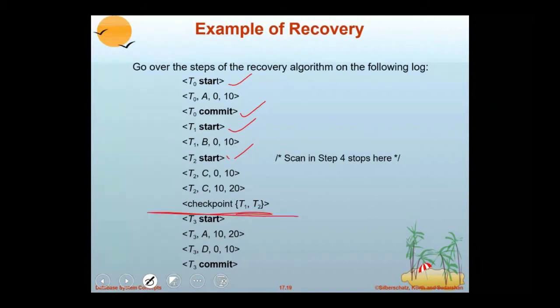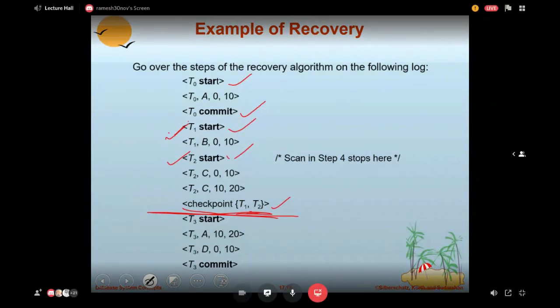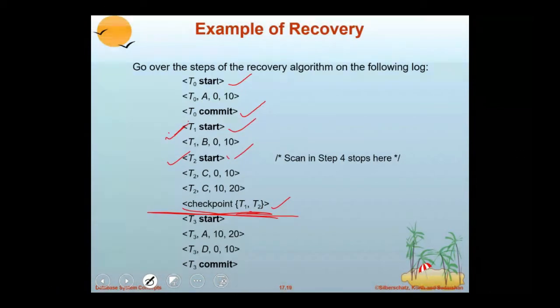Here is a checkpoint. Whenever the checkpoint is in progress, both T1 and T2 are active. T1 is started with no commit, and T2 is also started with no commit. T0 start and T0 commit occur before the checkpoint itself. When the checkpoint is in progress, these updates are written to the disk. Because of that, there is nothing to worry about.